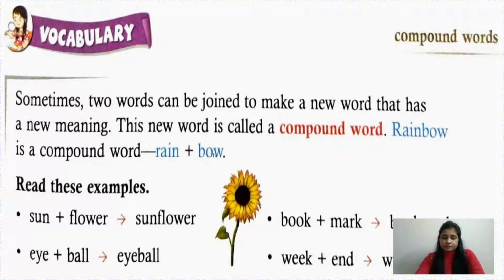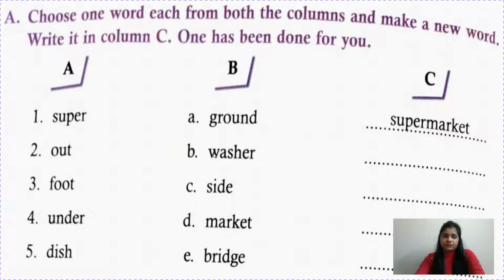They should have some meaning, and when they are together they should make a new word. Like see, read these examples. Sunflower, sun plus flower, so there are meanings of sun and flower, and when we add them it becomes sunflower. So they should have some meaning children. Like eyeball, eye plus ball, eyeball. Book plus mark, bookmark. Week plus end, weekend. Week plus day, weekday. Okay, in the same way, what you have to do here, choose one word each from both the columns and make a new word. Write it in column C. One has been done for you. Like super, it's already done, supermarket. Next is outside.